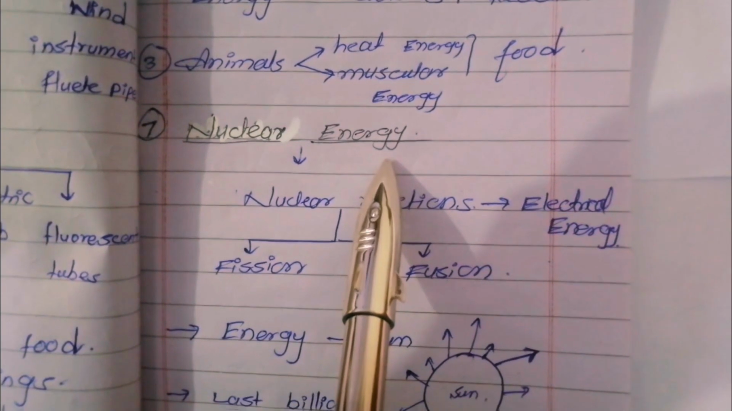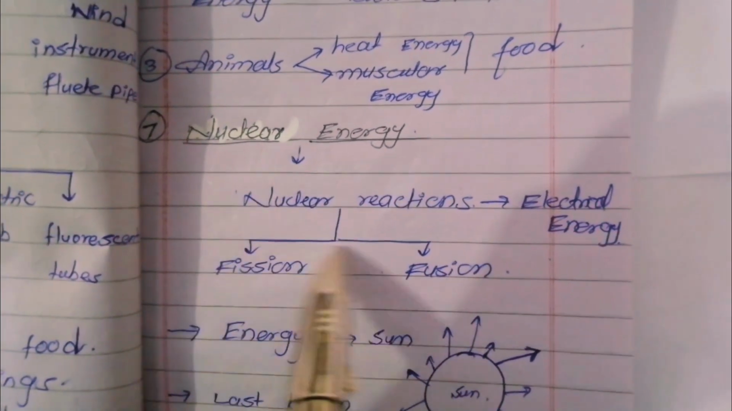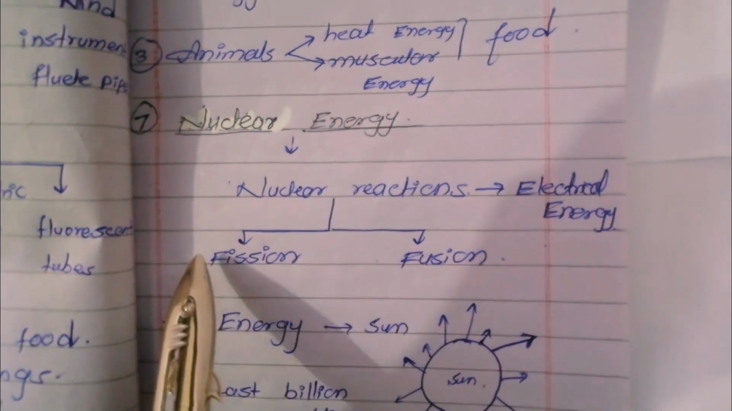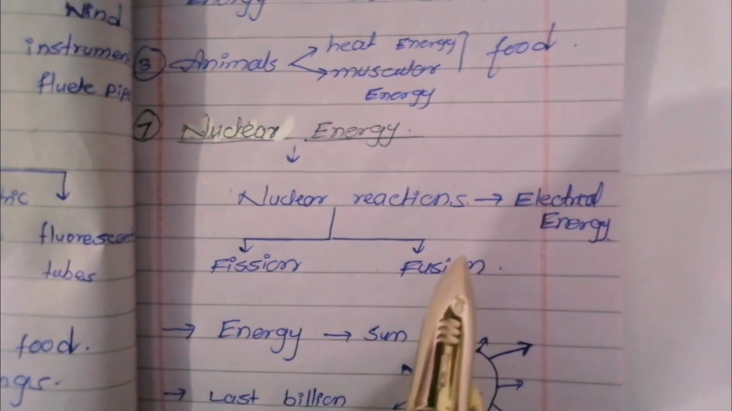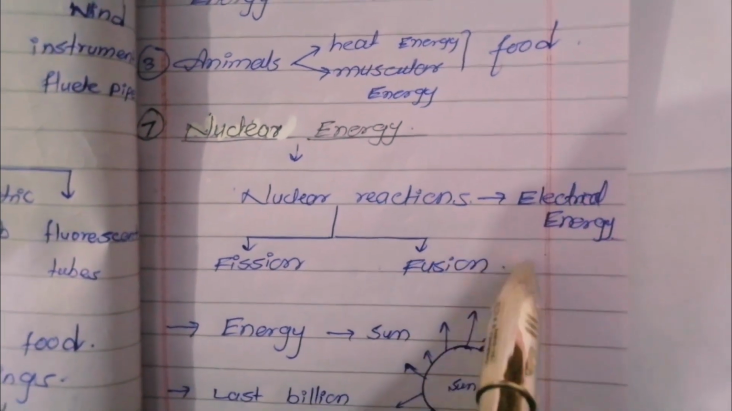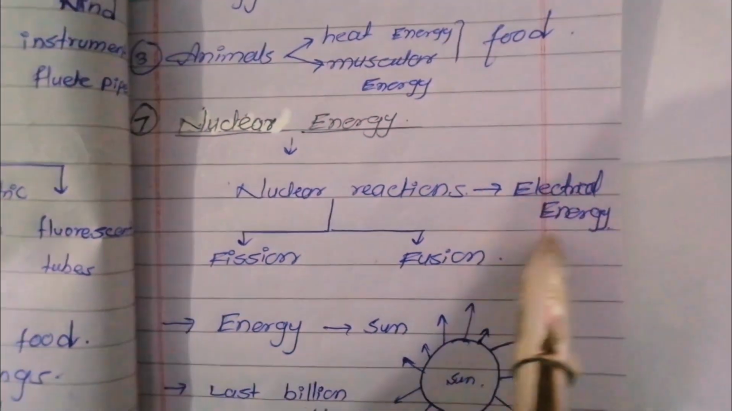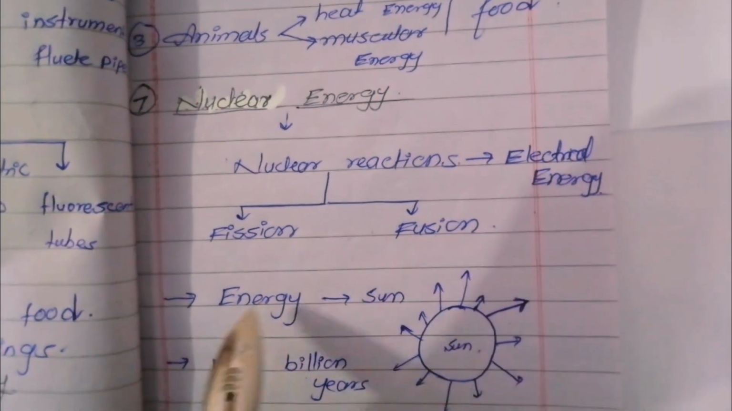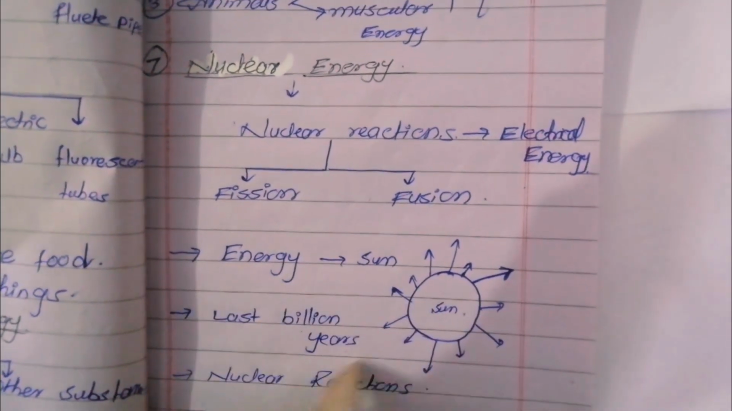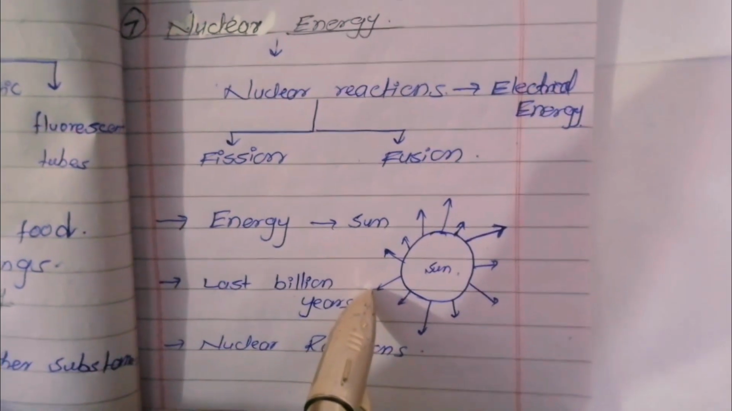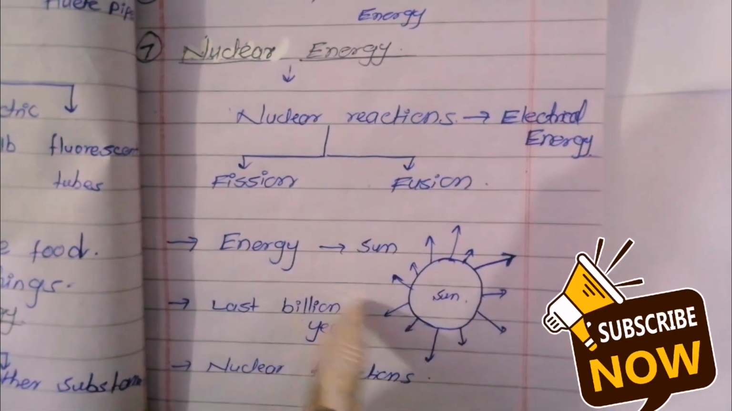Nuclear energy. Nuclear energy is the energy which we obtain during nuclear reactions, such as fission and fusion reactions. And then the energy obtained during these reactions is converted into electrical energy. The energy which has been coming from the sun for the last billion years is also the result of nuclear reactions which take place on the sun.